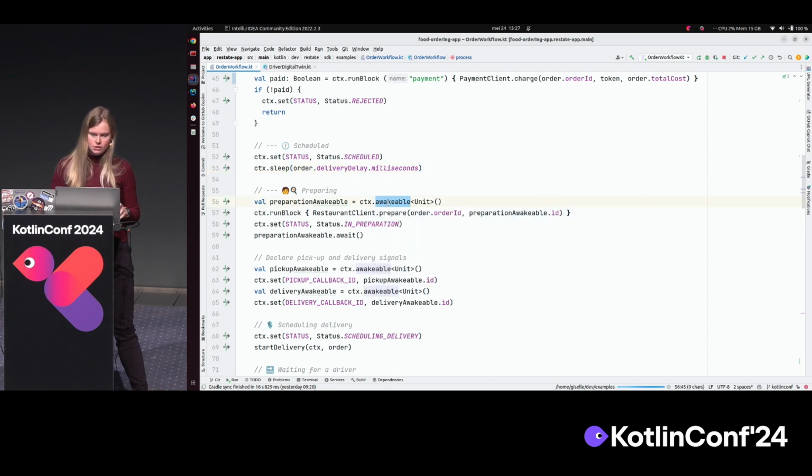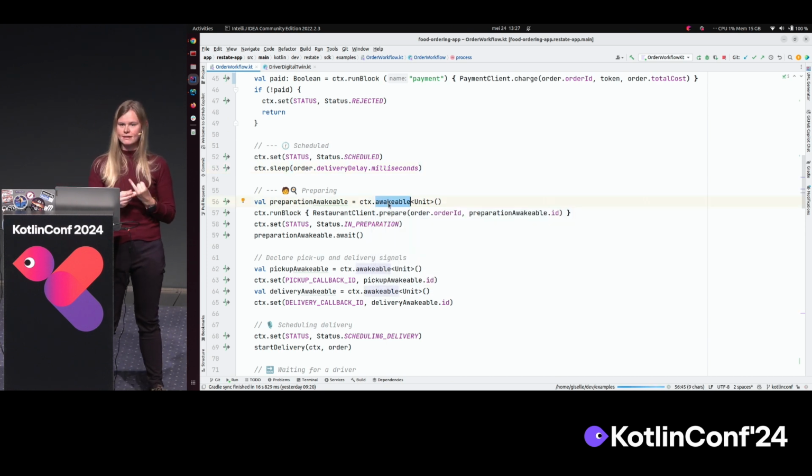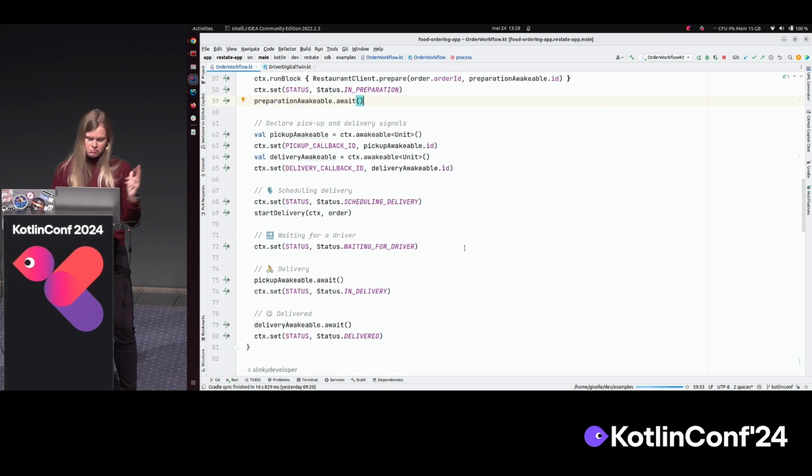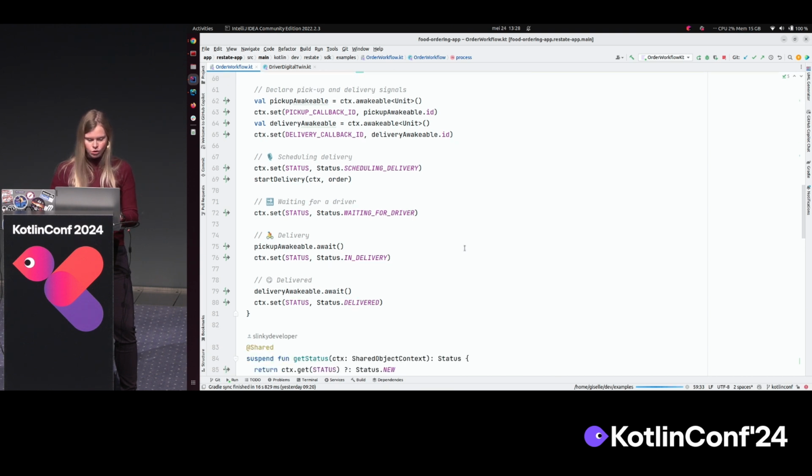The way we do that is we generate an awakeable, and an awakeable is actually two things. It's an ID and a future. And the ID is the thing that we send to the restaurant, so restaurant prepare and we supply the ID, and then we wait on the future to be resolved. So this part will block until the restaurant has delivered that ID back to us, basically. And that can be in an hour or in a month. That gets also durably stored in the log, and Restate is the one that will keep track of those durable futures, let's say. The rest of the workflow I will skip over, because it's, again, more awakeables.